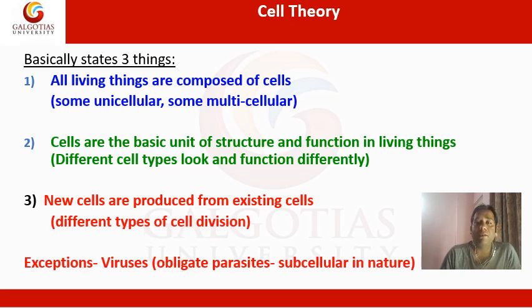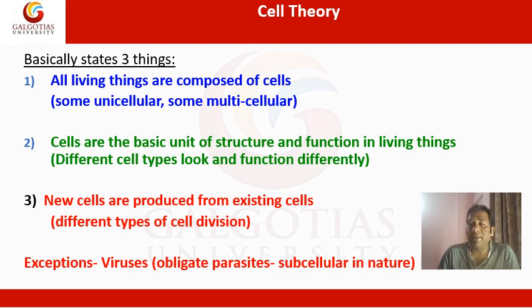Now there are some exceptions to the cell theory. The most important exception to the cell theory is viruses. We know that viruses are considered a boundary between living and non-living organisms, and most of the viruses are obligate parasites. That means they are subcellular in nature and they need a host for reproduction.